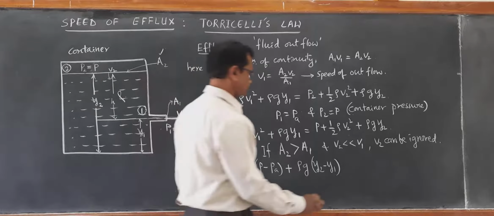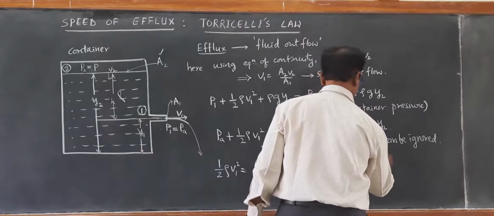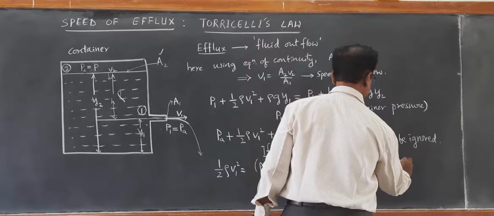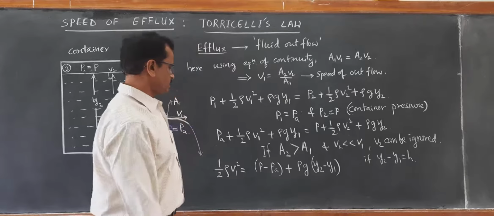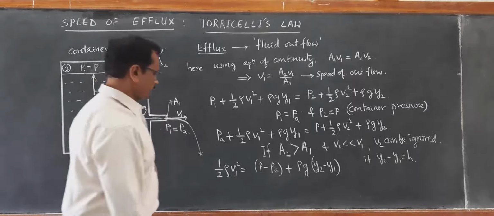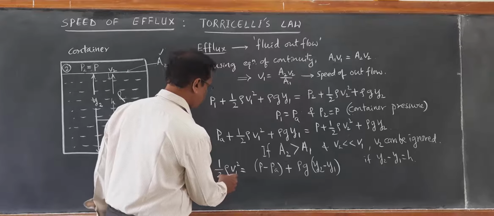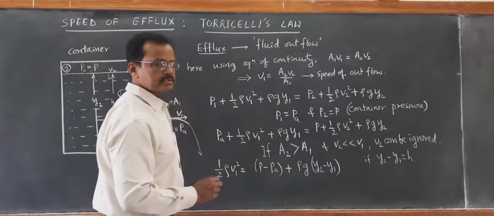So if Y2 minus Y1 is H, we can write rho G H, and here we want to find out V1 square.